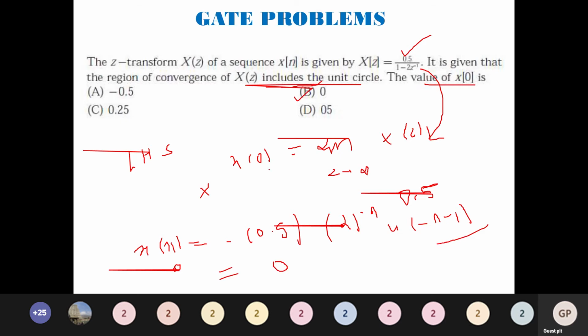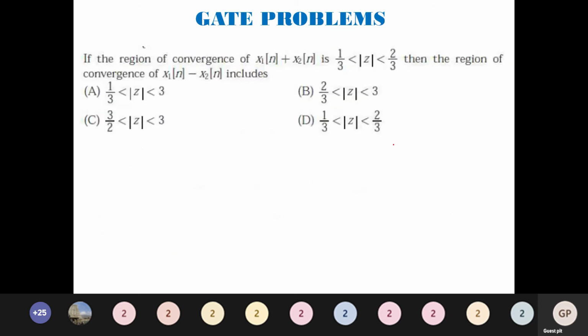So you have to be very clear that since they have given the region of convergence, it is mandatory for us to inspect every case. You may fall into a misconception by just applying the initial value theorem. This should be avoided. We'll move to the next question.